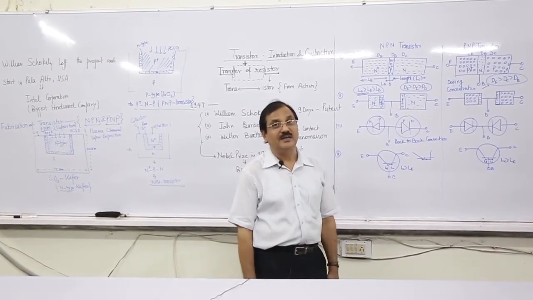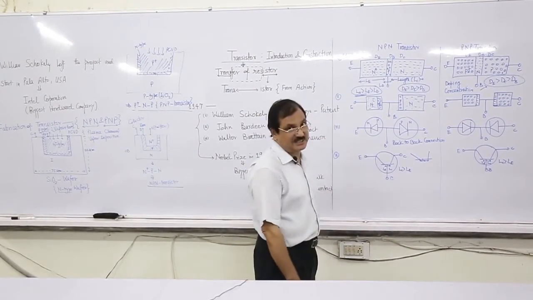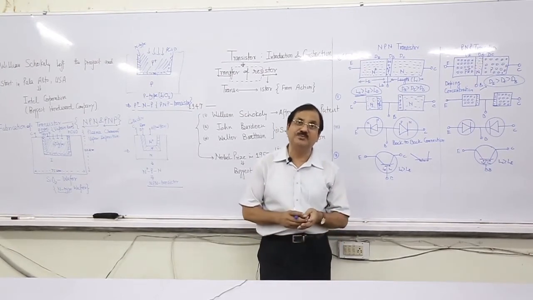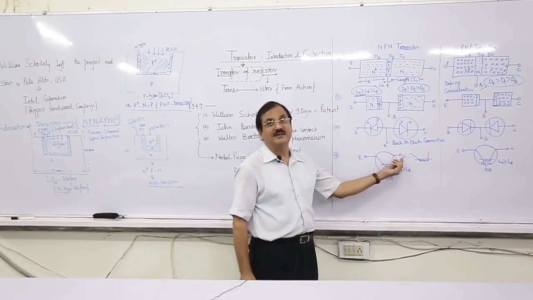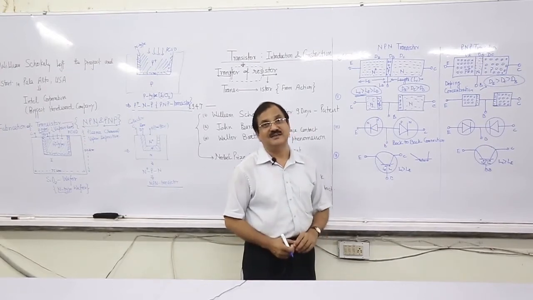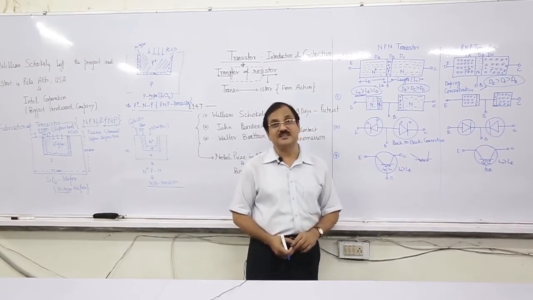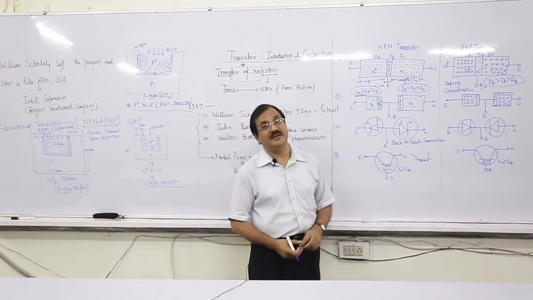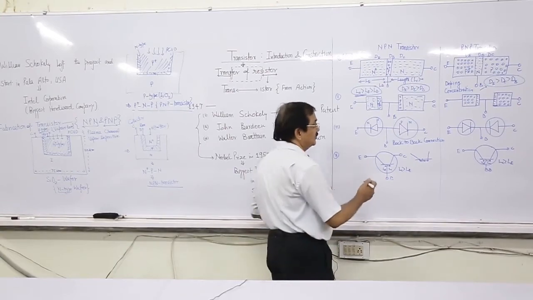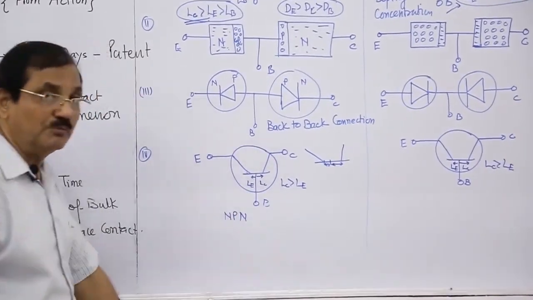The last point, which is very important, is about the circuit symbol. This part is the circuit symbol. So we are very much comfortable about the distinguishability of emitter and collector. One has the arrow in, the other has the arrow out. How to differentiate? In objective type questions, it is often asked which one is the correct circuit symbol of NPN or PNP. For that purpose, we have to remember some mnemonics.